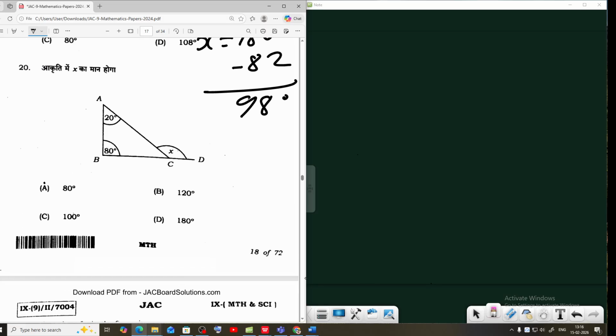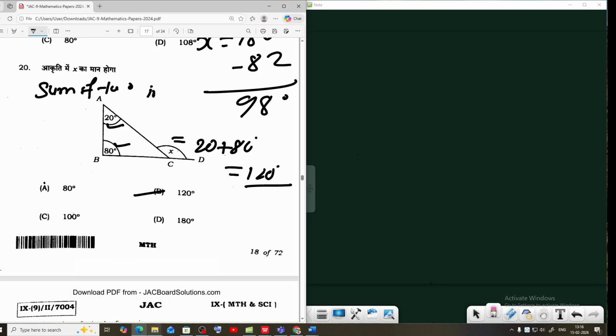Question 20. Value of x: the sum of two interior angles is equal to the exterior angle. That means 20 plus 80, the answer will be 120 degrees. Option 120 is correct.